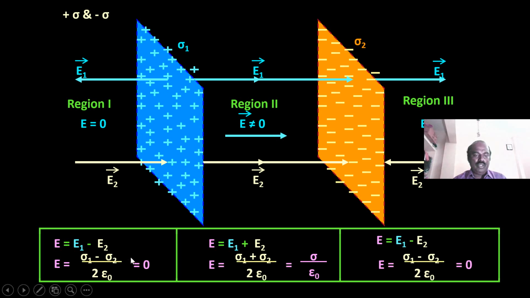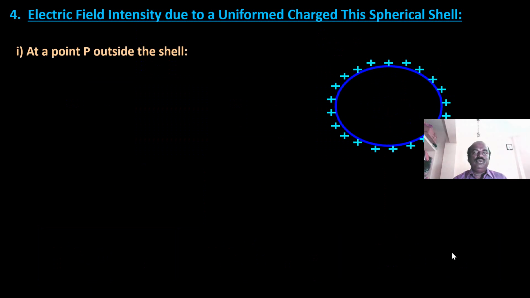Now you see the expression. In region 1 it is 0, in region 2 it is sigma by epsilon 0, and in region 3 it is equal to 0. Electric field intensity due to a uniformly charged thin spherical shell at a point